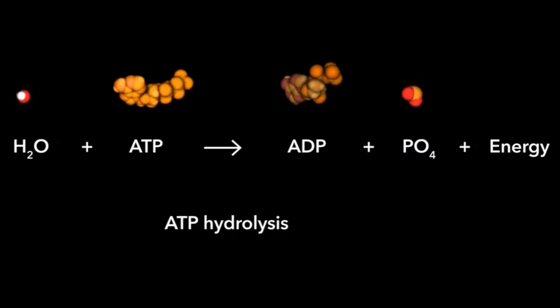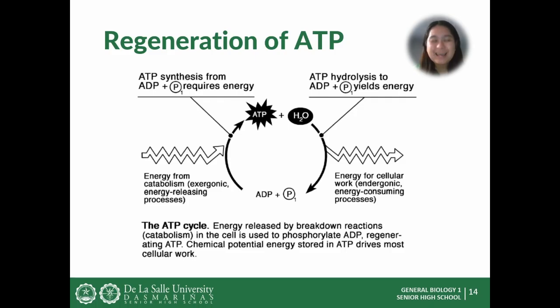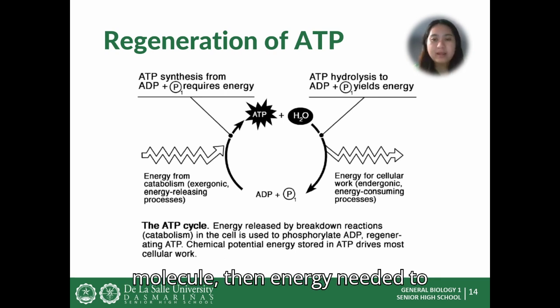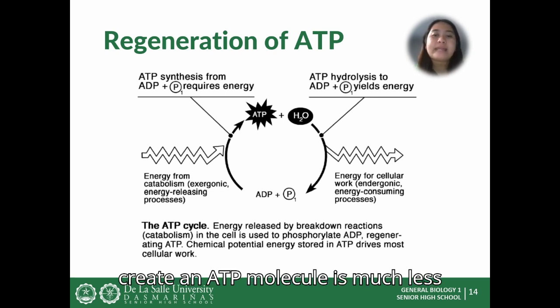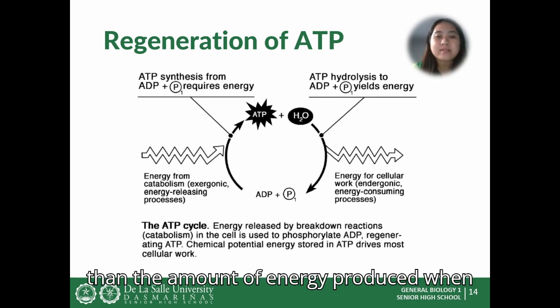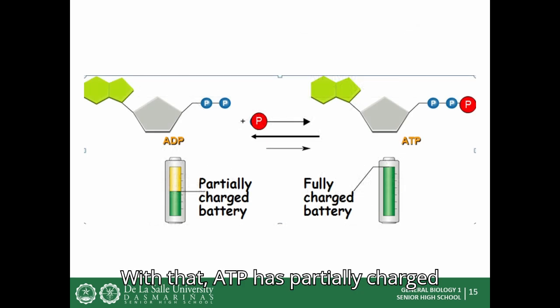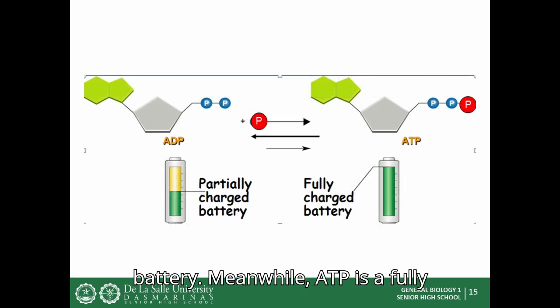And this releases energy. How ATP is regenerated. As the cell requires more energy, ADP becomes ATP when a free phosphate attaches to the ADP molecule. Then, the energy needed to create an ATP molecule is much less than the amount of energy produced when the bond is broken. With that, ADP is a partially charged battery. Meanwhile, ATP is a fully charged battery.